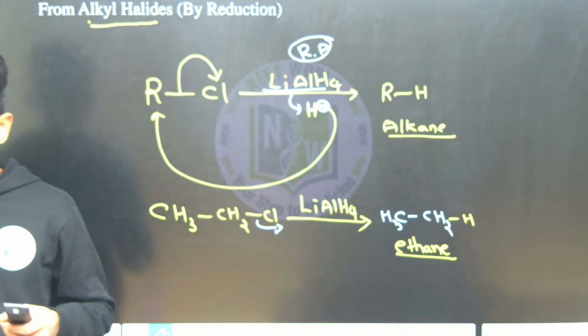For example, I am taking CH3CH2Cl. Okay, I am treating it with lithium aluminum hydride. Tell me what happens here. Just replace this chloride ion with a hydride ion, so that you will get CH3CH2 and one hydrogen here. That's it. Ethane you got. CH3CH3 is nothing but ethane, and an alkane is formed, right? Yes, an alkane is formed here. Okay, right. Is this clear or not? I think it is clear.